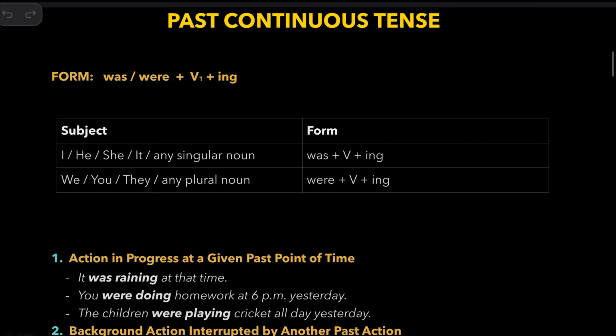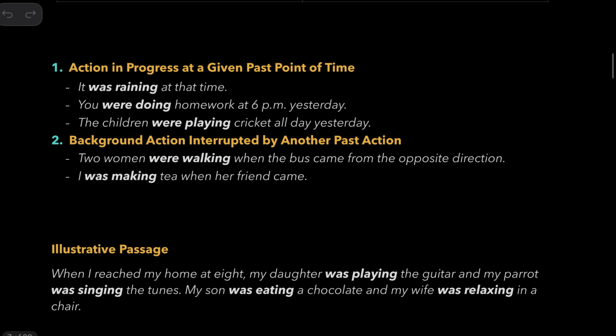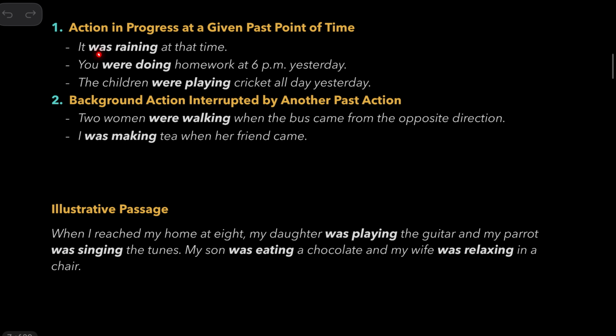So let's take a look at how past continuous tense is used. After the subject I, he, she, it, or any singular noun, we use was and then the ing form of the verb. After we, you, they, any plural noun, we use were, then the ing form of the verb. It was raining at that time. You were doing homework at 6 p.m. yesterday. The children were playing cricket all day yesterday.